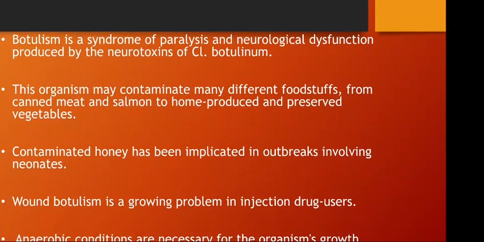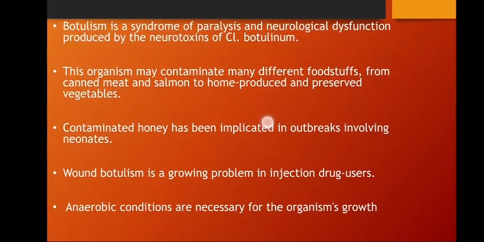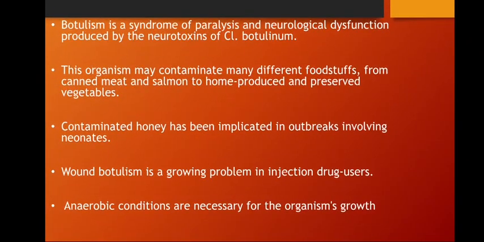Botulism is a syndrome of paralysis and neurological dysfunction produced by the neurotoxin of Clostridium botulinum. This organism may contaminate many different foodstuffs, from canned meat and salmon to home-produced and preserved vegetables. So different types of food may be contaminated by this bacteria and then give rise to this disease. Also, contaminated honey has been implicated in outbreaks involving neonates.